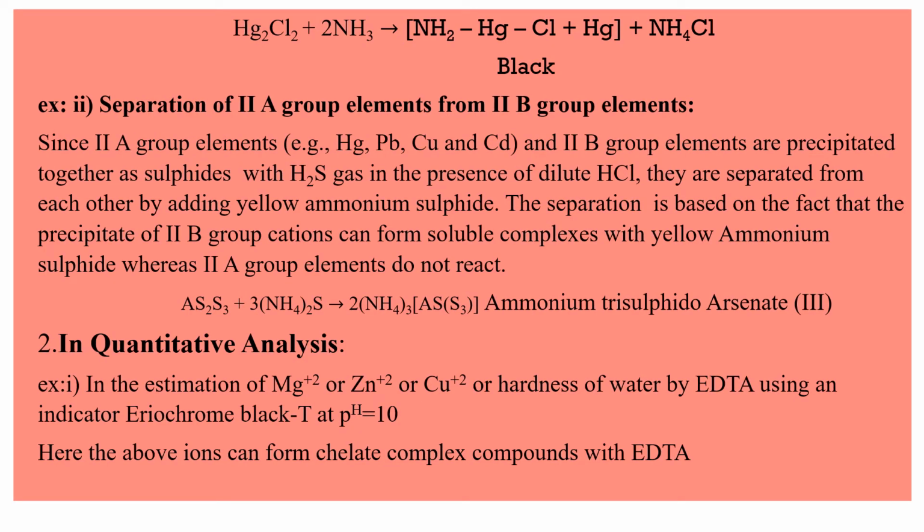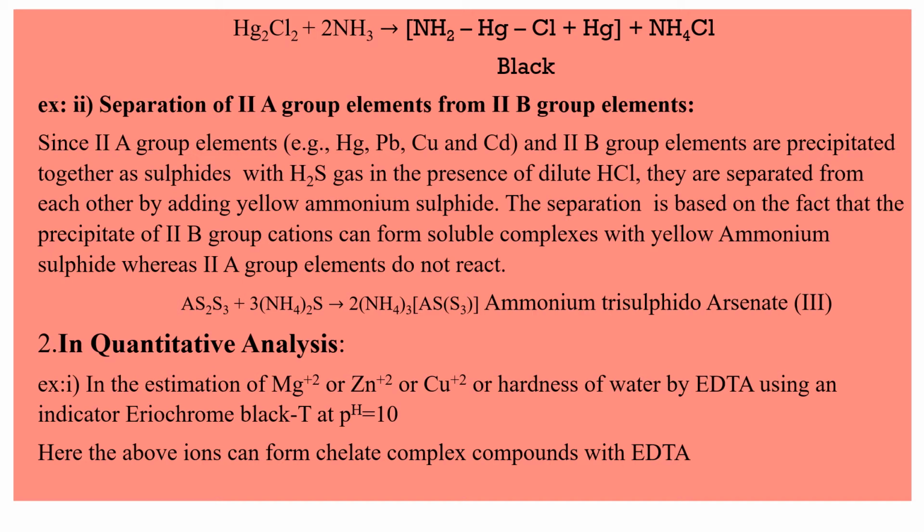So this is the reaction between Hg2Cl2 and ammonia. So what is being formed? A black compound, that is NH2HgCl plus Hg plus NH4Cl is being formed, that is a black compound. Okay, so in this way we can separate silver and mercury ions from one another.